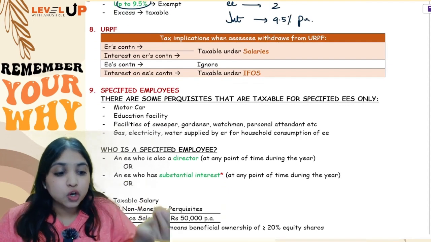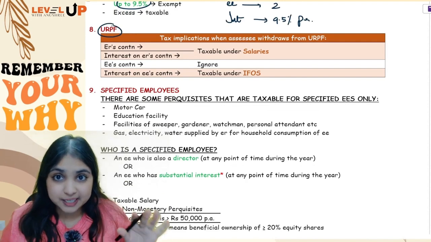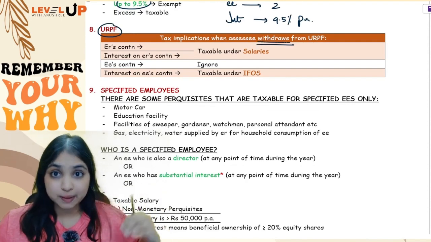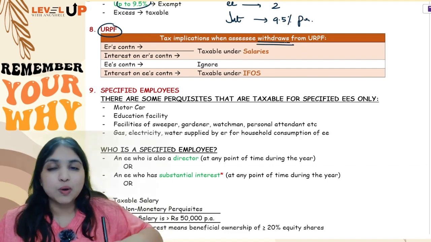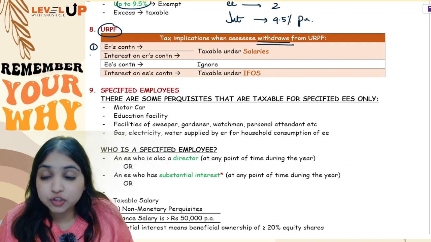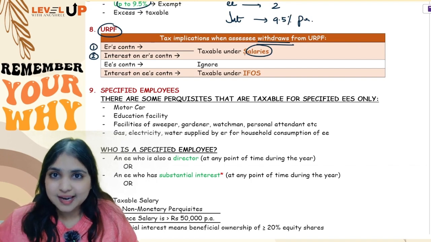Then coming to your URPF discussion. URPF, see, year on year, no tax implications. Tax implication will arise only when your assessee withdraws money from URPF. So when he withdraws the money from URPF, we will split that money into 4 parts. Number 1, how much is the employer's contribution, and how much is the interest on employer's contribution. These 2 will go to the salaries head and will be taxed.